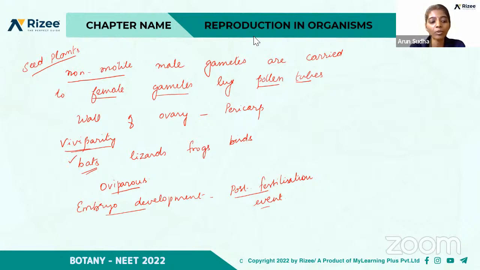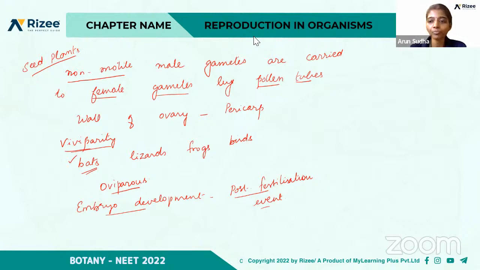So the statement that it involves only mitosis is wrong, whereas all the other statements are correct. It is usually biparental, involving two parents, and gametes are always formed. It is a slow process when compared to asexual reproduction, but it involves meiosis and not mitosis. I hope you are clear with this, right?